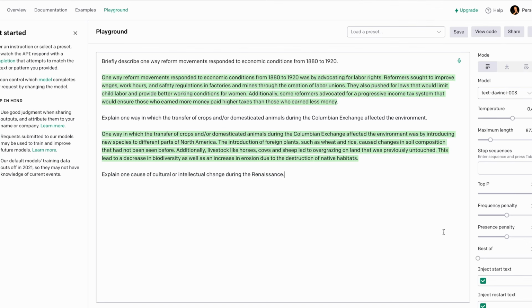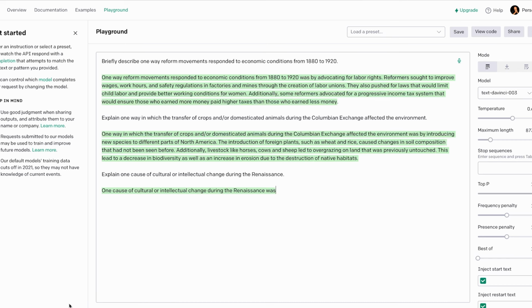Okay. Let's see what it does with Euro. Explain one cause of cultural or intellectual change during the Renaissance. I think that's a pretty soft toss. I think it's going to be all right with this one. Here we come.